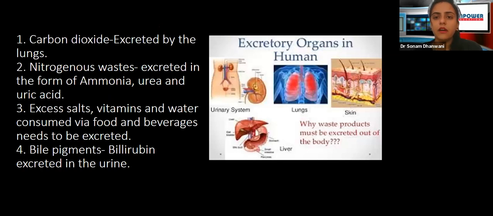Now going ahead to what are the different excretory organs in humans. All these things that we have just seen, that is the carbon dioxide, the nitrogenous waste, the excess salt, vitamins that are needed to be consumed, the bile pigments, everything that needs to be excreted is going to be excreted by some organ, right? So now let's see, all these wastes are excreted by which organs.